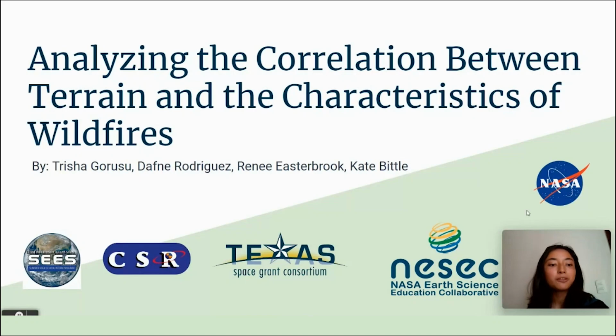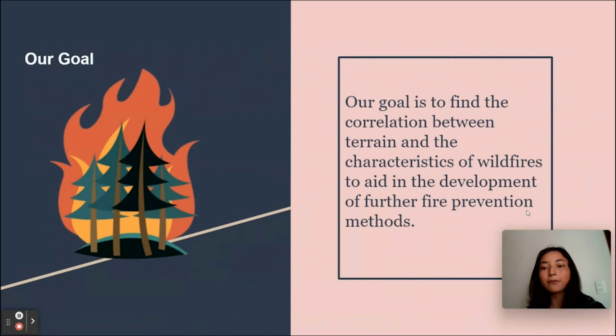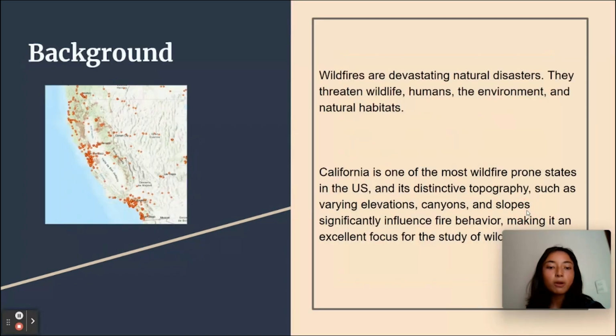I'm here with my team, Trisha Gorusu, Renee Easterbrook, and Kate Bittle, and we analyzed the correlation between the terrain and the characteristics of wildfires. Our goal is to find the correlation between terrain and the characteristics of wildfires to aid in the development of further fire prevention methods. Wildfires risk both wildlife and humans, while also causing significant harm to the ecosystem and natural homes of various species.